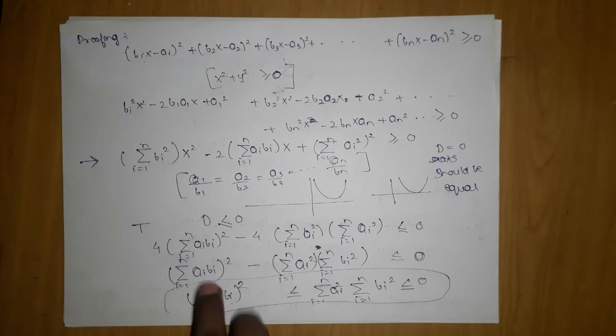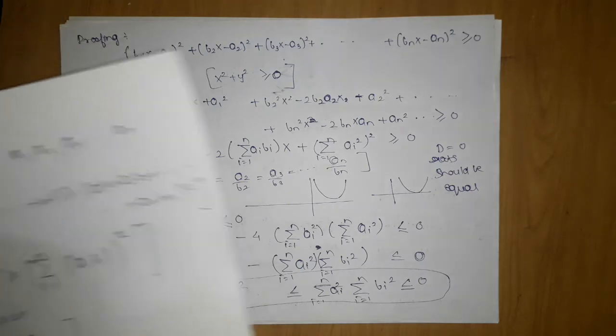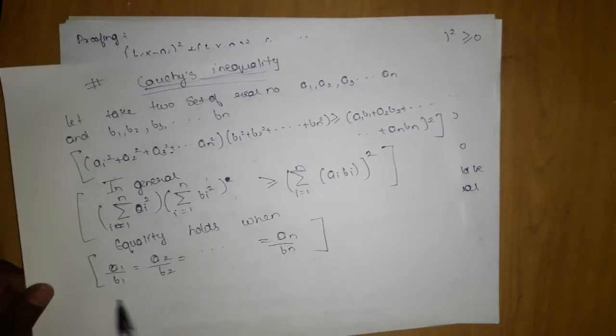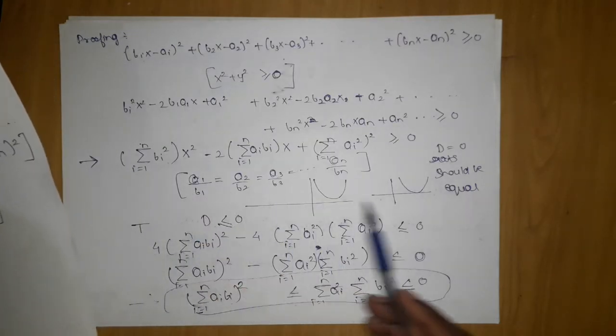Okay, so we are done with the proof. If you are not understanding or you are finding any difficulty in understanding, then there is probably a high chance that your quadratic equation is weak. So you have to brush up your quadratic equation, because Cauchy inequality is a very simple inequality. It is just an application of quadratic equation to prove.